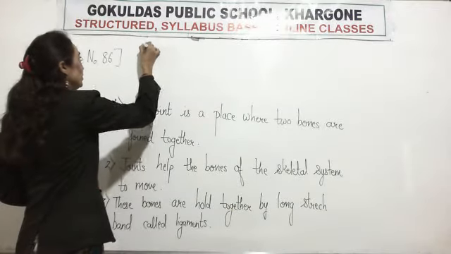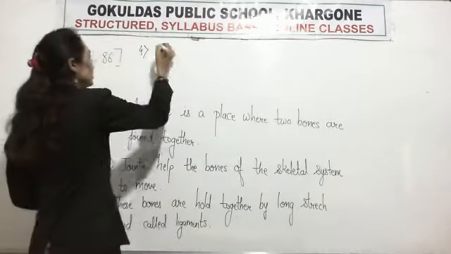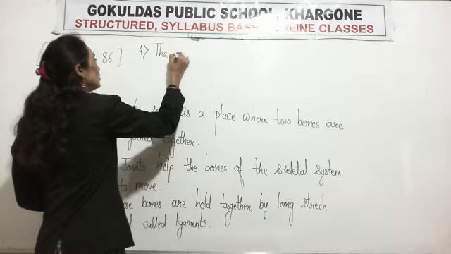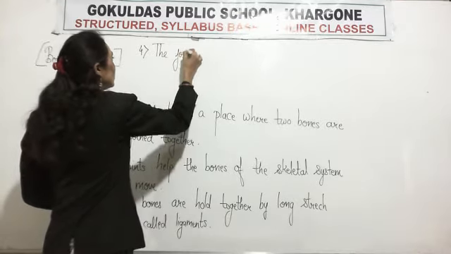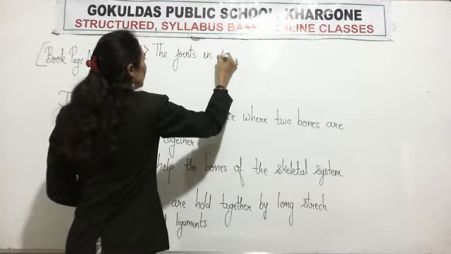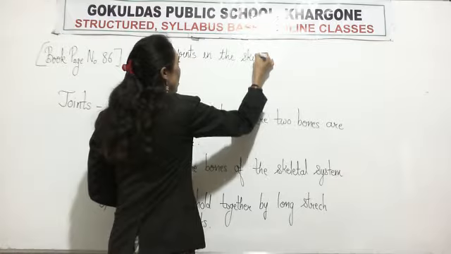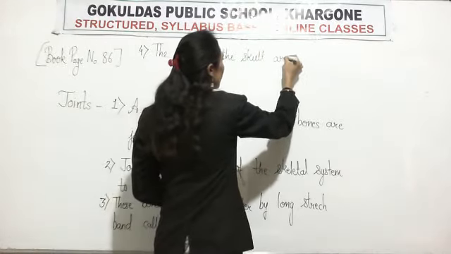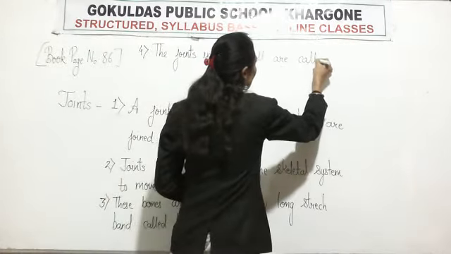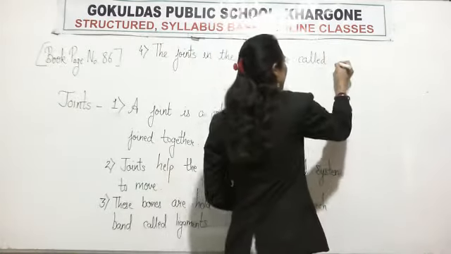Then fourth point, the joints in the skull are called immovable joints.